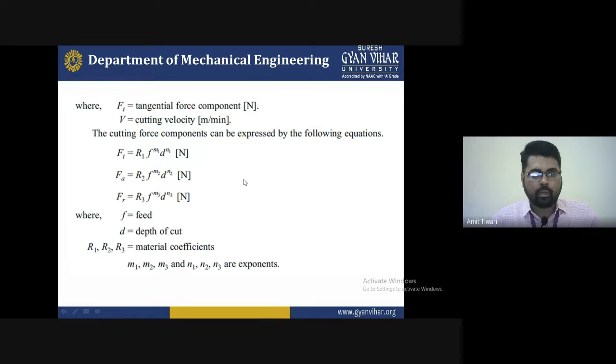M1, M2, M3 and N1, N2, and N3 are the exponents of the cutting variables. So this nomenclature you must keep in mind to calculate the following formulas. We will be discussing them later.